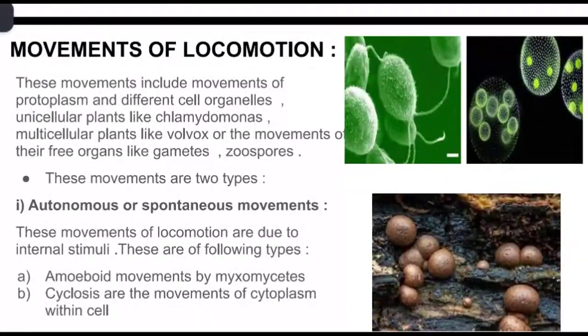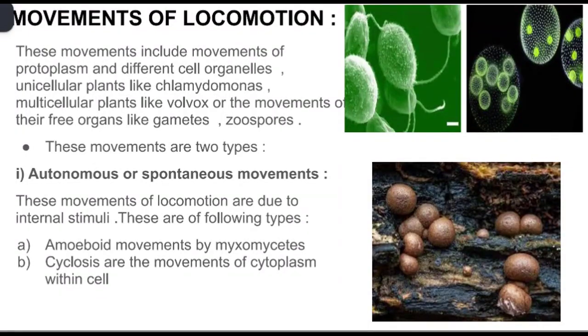It depends on what type of stimuli the plant is getting. So first one is movements of locomotion. Movements of locomotion include movement of protoplasm. We all know protoplasm is nothing but nucleoplasm plus cytoplasm and different cell organelles, right? So these are seen in unicellular plants like Chlamydomonas.